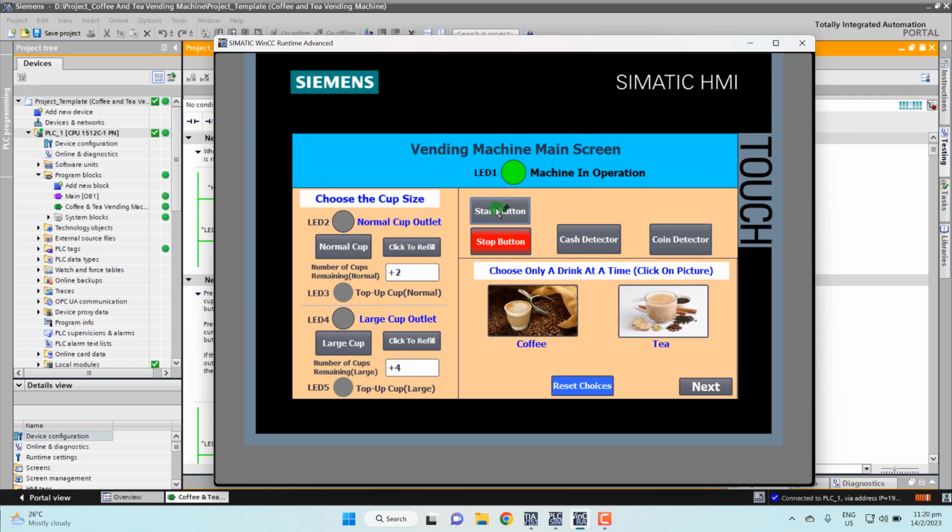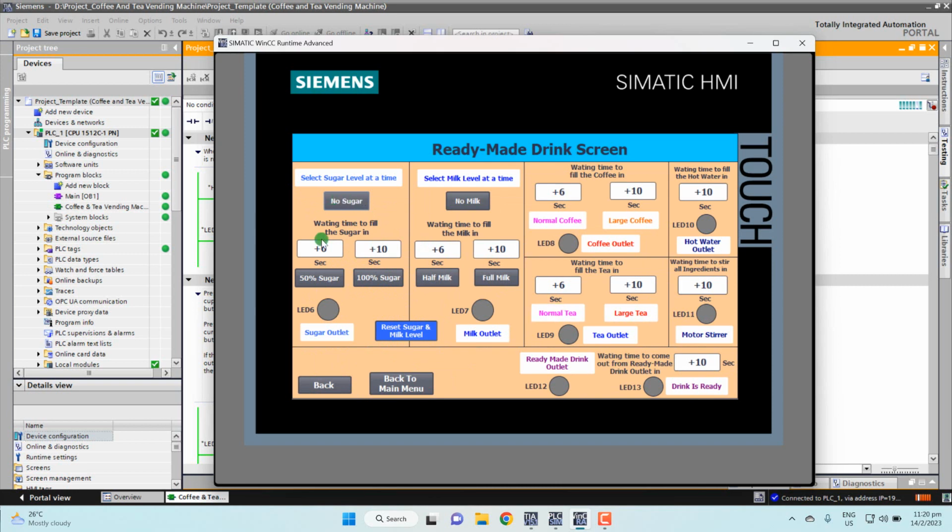Now I press the start again. So I choose the normal cup again. Put the coin. Just now I put the tea. Click next and put now 50% sugar, no milk. So this time now I cannot choose. Now go normal tea 6 seconds. 10, 2, 1. Now this time I cannot choose anything because this is the touch screen.